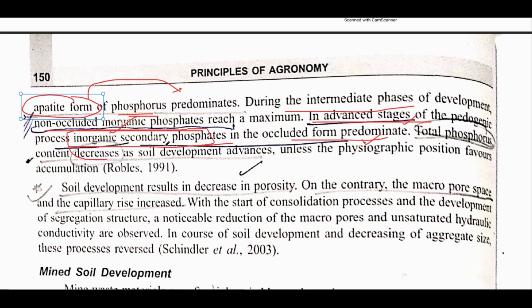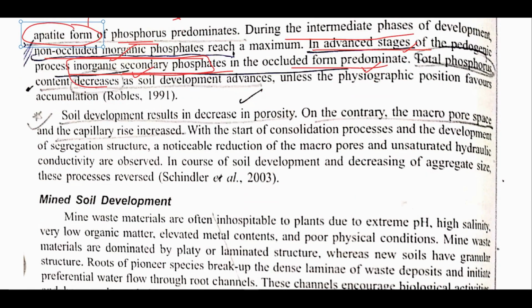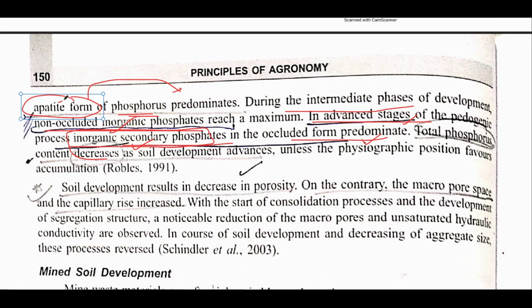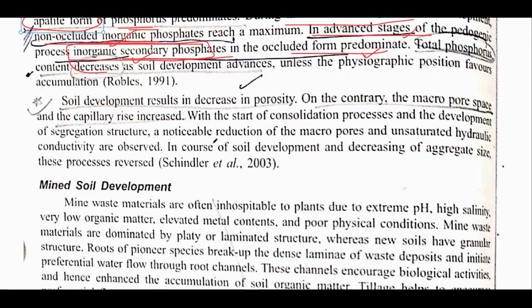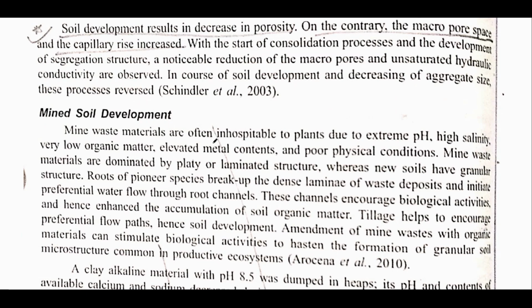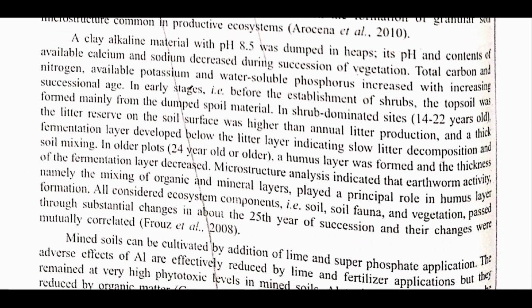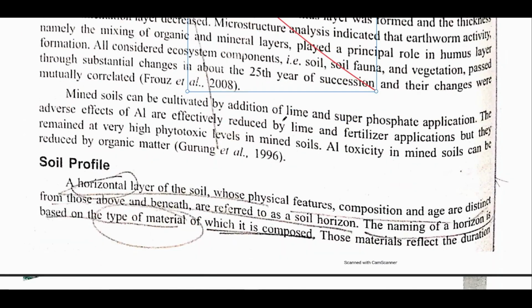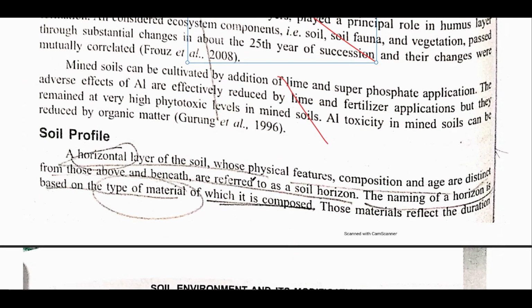Basically, this is the available form. So remember the sequence: initially apatite form, then non-occluded inorganic phosphates, after that occluded inorganic secondary phosphates. After that, you can skip this. Again, I have told you the condition for skipping: do not skip it the first time.